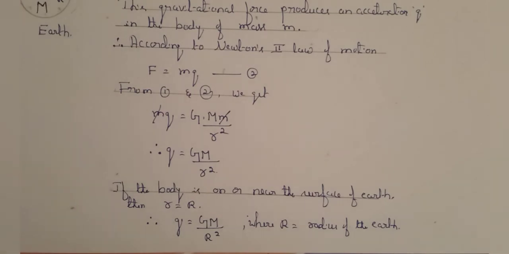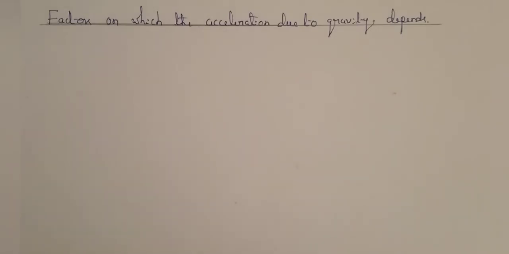Therefore, all the objects, whether hollow or solid, big or small, should fall at the same rate. Next, factors on which the acceleration due to gravity depends. The acceleration due to gravity depends on two factors. One is the mass of the earth, and another is the distance between the centers of the object and the earth. Here, the acceleration due to gravity is directly proportional to the mass of the earth and inversely proportional to the square of the radius of the earth.